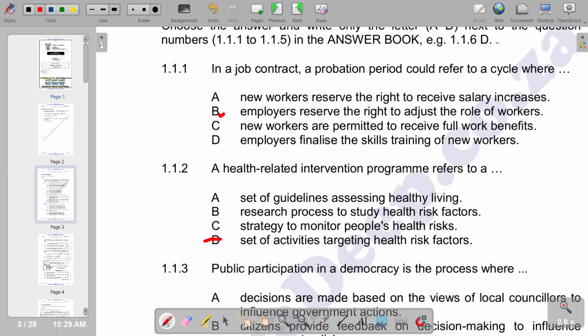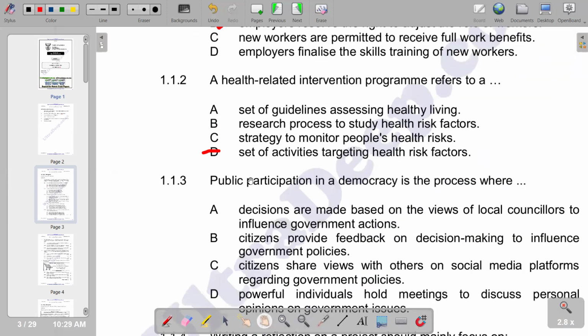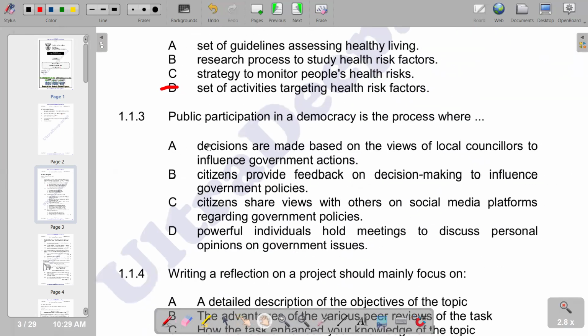Moving on to the next question, which is question 3. It reads: public participation in a democracy is the process where... We have different responses given, but according to our responses, if you go to B, citizens provide feedback on decision making to influence government policies. Whenever there's a democracy, the citizens are given the privilege to bring their feedback so that it can be taken into account. So that's what we have in number 3, with B as the correct response.